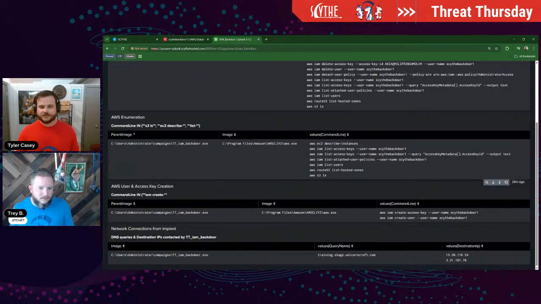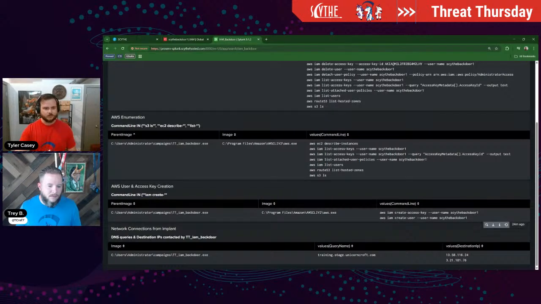It's kind of just an all-encompassing keyword search there. And there we see some enumeration with the describing of the instances, listing out the access keys, querying the access keys again in a little bit of a different way, user policies and users, etc. So here we prove that there's some AWS enumeration. And then next up, we're looking for the actual actions on objectives or the impact statements, which is the AWS user and access key creation.